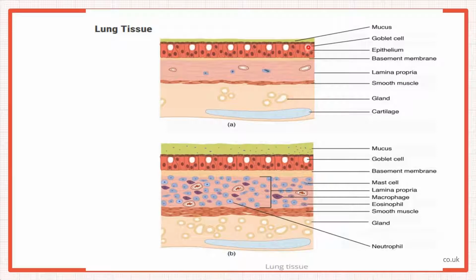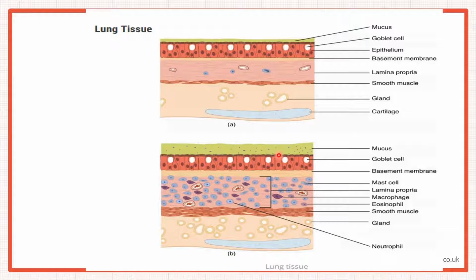So then you can see the goblet cells, then this is the ciliated epithelium. And here you can see the cartilage, right? But if you look at this one, this is an infected layer. Look at the amount of mucus now, right? Because if there is some pathogen there, there will be a lot of white blood cells that would try to destroy the pathogen. You can see a lot of macrophages, there are eosinophils, neutrophils, so you can see a large number of cells, and they are trying to trap the pathogen.